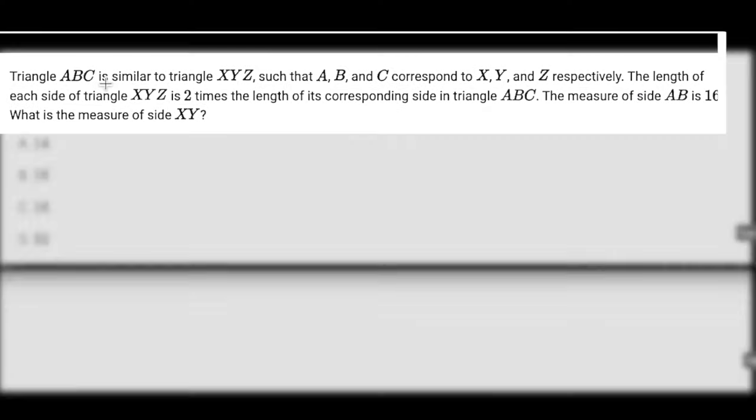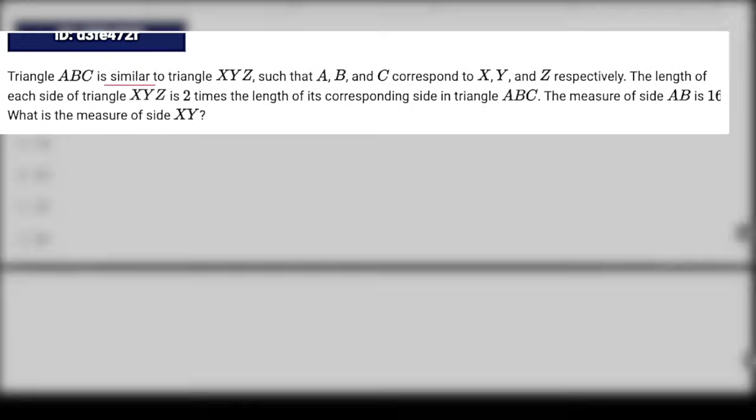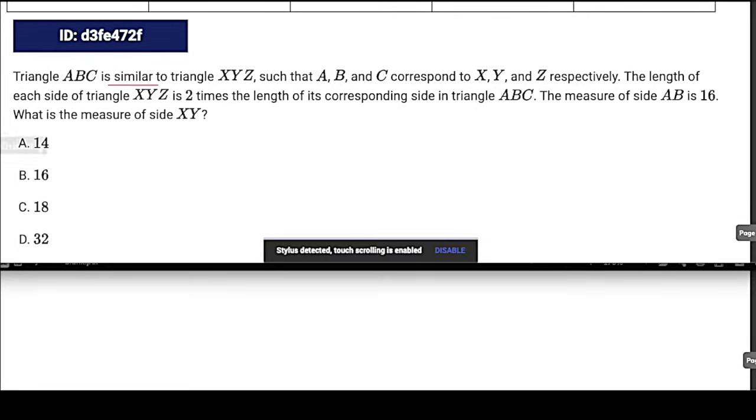Triangle ABC is similar to XYZ, and then it tells us the corresponding sides. Basically, A is X, B is Y, C is Z, right? Anytime we have geometry in general, I'm going to recommend that you draw. It doesn't have to be pretty. In fact, I won't use the shape tool. I'll make it nice and ugly just for you.